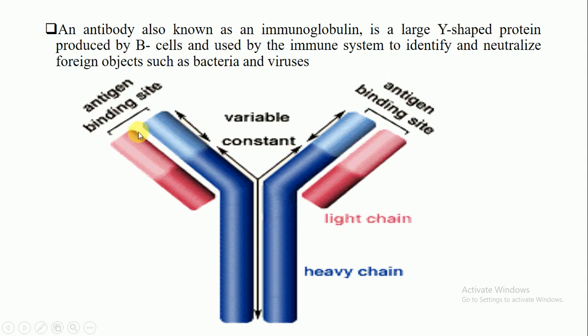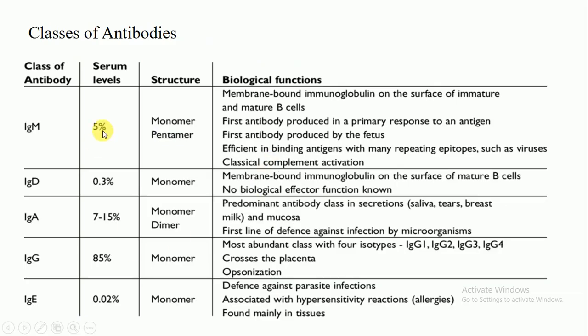These are the antigen binding sites. This is the variable portion, which can be changed, and this is the constant portion. And there are two chains, one light chain and one heavy chain. Now I will discuss the classes of antibodies. These are the classes of antibodies: IgM, IgD, IgA, IgG, and IgE. So there are 5 different classes of antibodies.